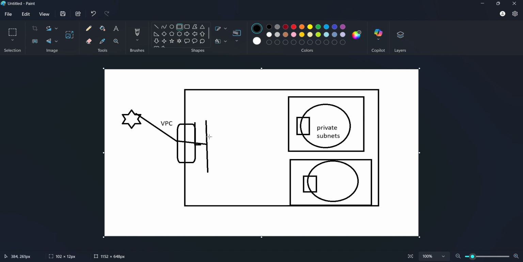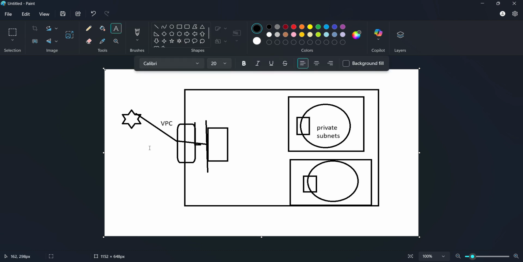Let's take a load balancer here. It's not just a load balancer, it is an elastic load balancer, which means it can upscale and downscale itself depending on need. So our request goes to the virtual private cloud. First, it should cross the internet gateway.